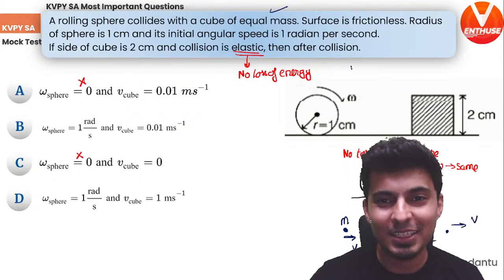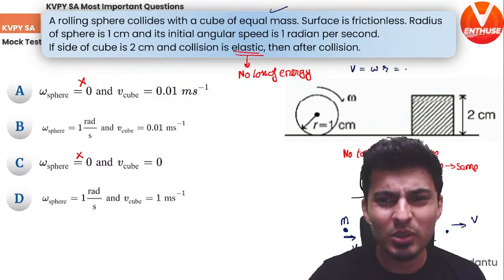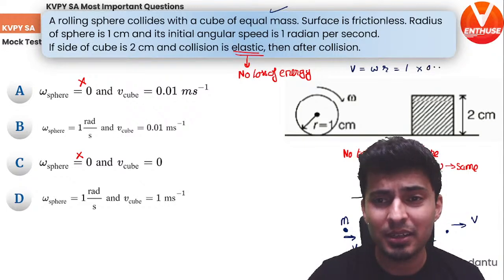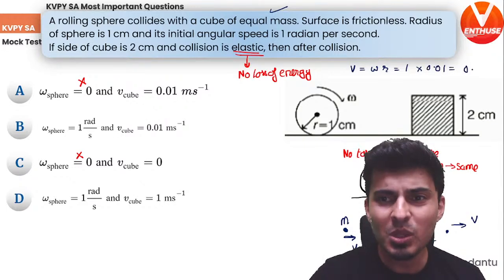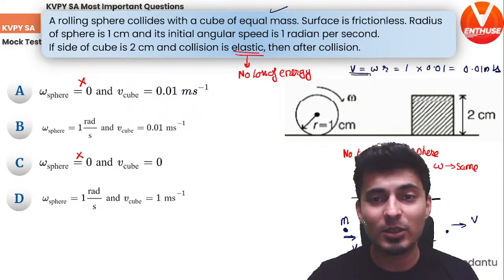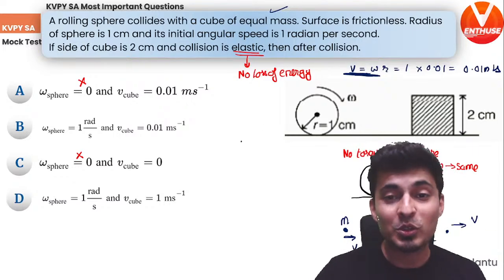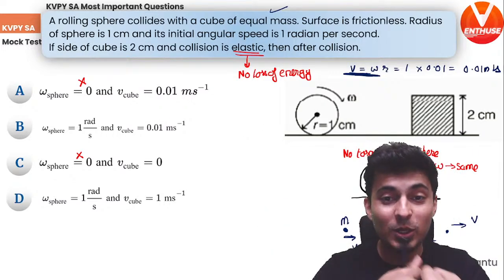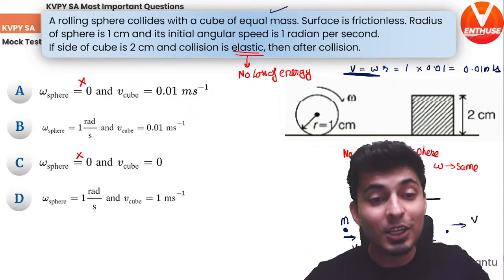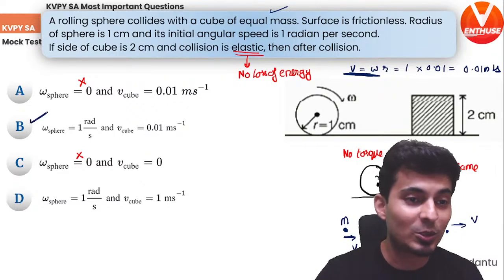So what's the velocity? V is omega r. What is omega? Omega is 1. What is r? R is 1 centimeter, so 0.01 meters. So 0.01 meters per second. That's the velocity. So if the velocity is this much, it will just go to the cube. So after it hits, guess what? The sphere just keeps on spinning at its own place. The cube will move with 0.01 meter per second. That's option B.